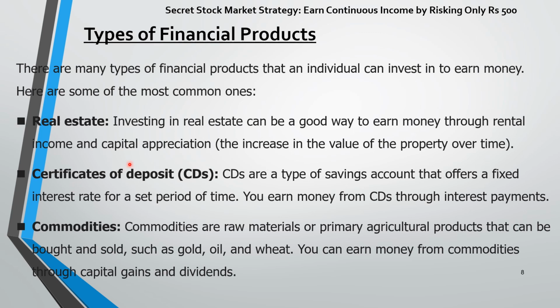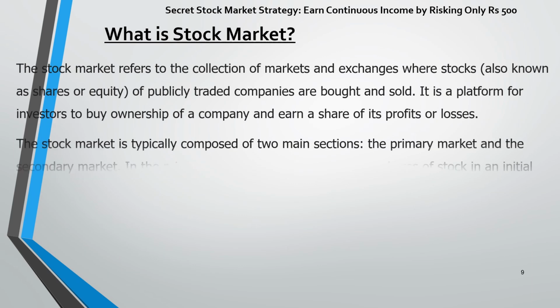Then certificates of deposit or CDs. CDs are also a type of savings account that offer a fixed interest rate for a set period of time. You earn money from CDs through interest payments. Then commodity market. Commodities are raw materials or primary agricultural products that can be bought and sold, such as gold, oil, wheat. You can earn money from commodities through capital gains and dividends.